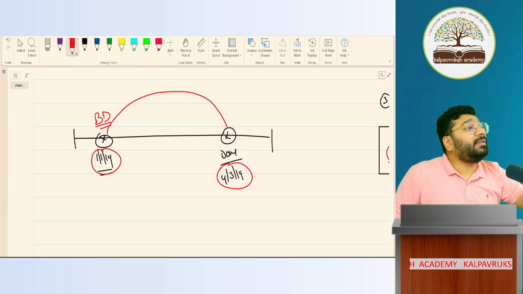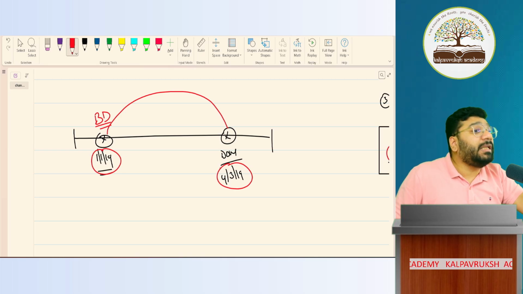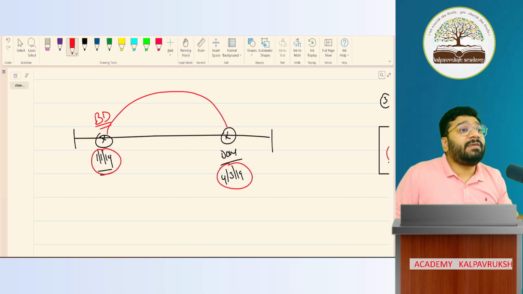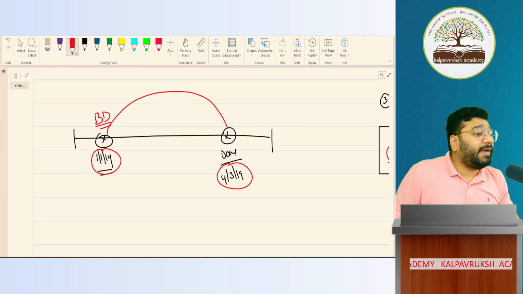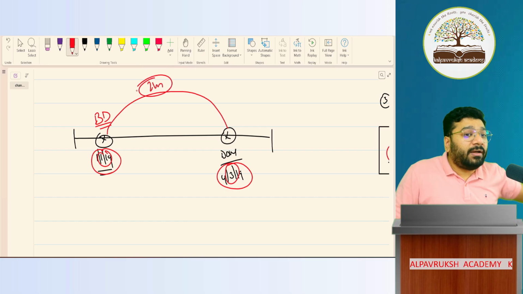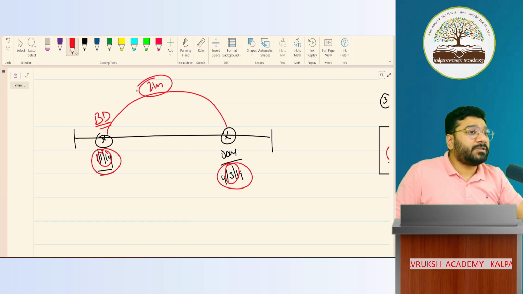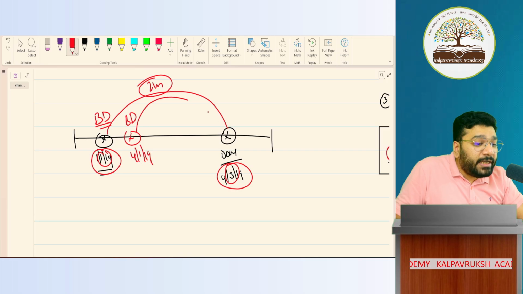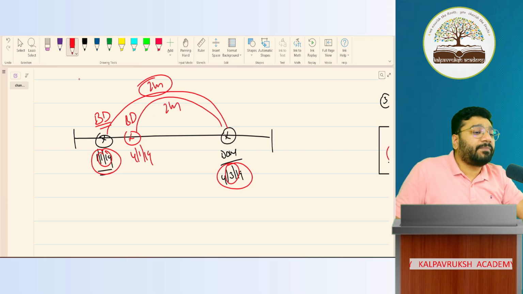So don't sit and calculate here for days, unless the question says I want the interest to be calculated on a day basis. Then you count the days. If nothing is mentioned, the institute is giving you liberty to calculate the interest month-wise. From January to March, how many months? 2 months. So here the interest will be calculated for 2 months. If the bill is discounted on 4 January 2019, still it is 2 months only.